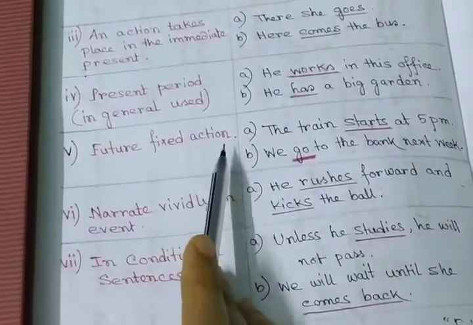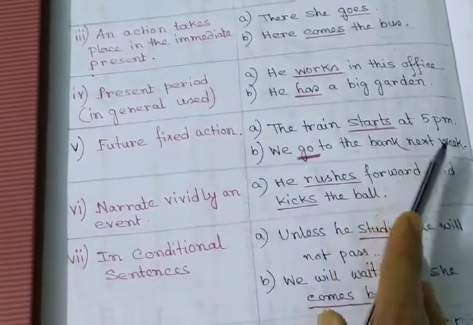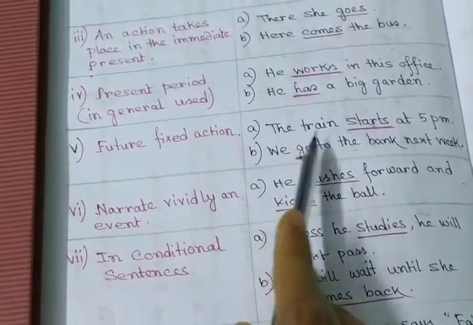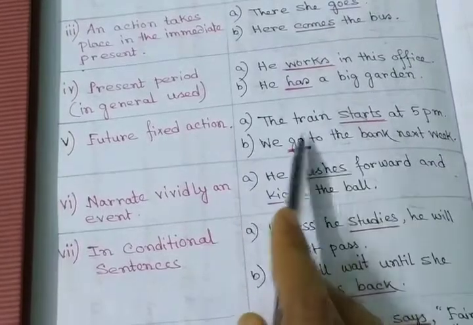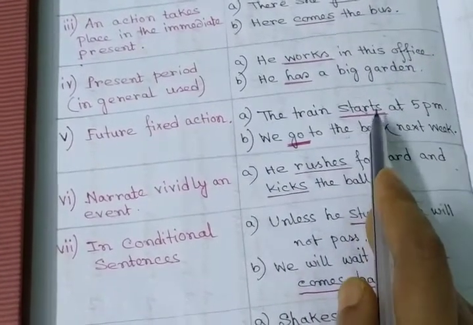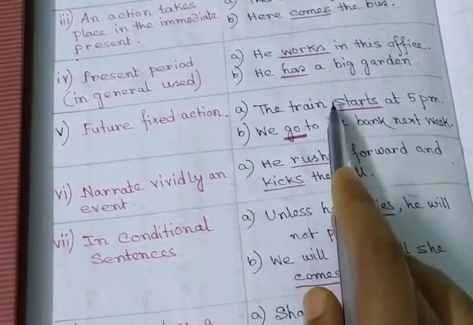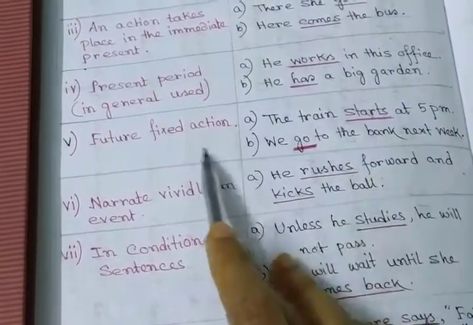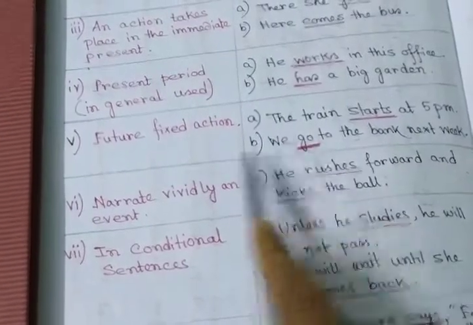Future fixed action: the train starts at 5 p.m. We go to the bank next week. Just look at this example: the train starts at 5 p.m. It will happen in the future, but it is a fixed action. So that's why we can use this tense.